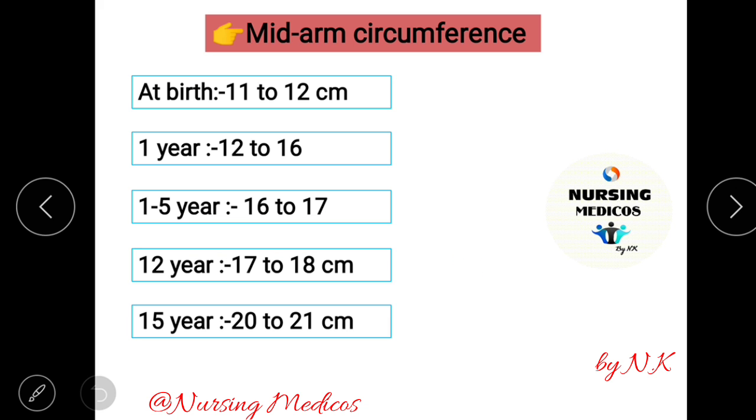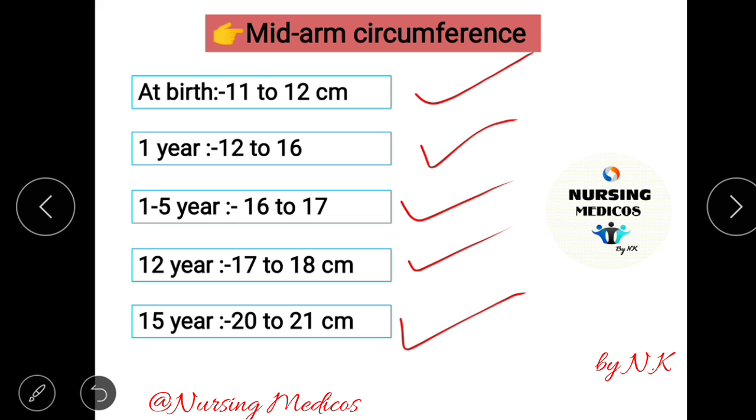Next point, mid arm circumference. At birth, that is 11 to 12 centimeter. 1 year, 12 to 16 centimeter. Then 1 to 5 years, that is 16 to 17 centimeter. And 12 years, that is 17 to 18 centimeter. And at 15 years, mid arm circumference is 20 to 21 centimeter.